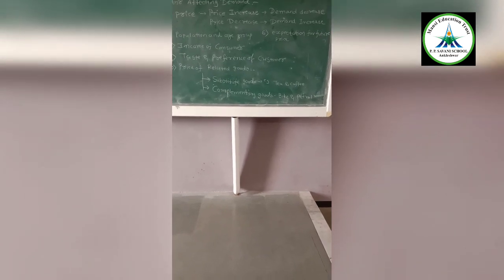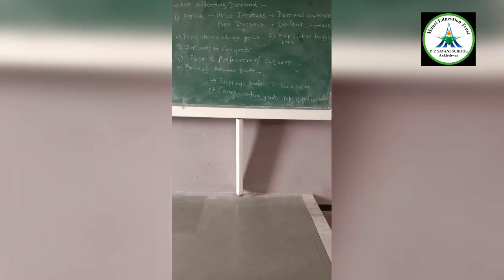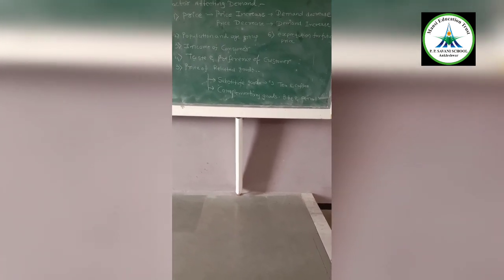Second, population and age group. Any product depends on which age group it is for. For example, the young generation, the youth, needs an internet connection and a mobile phone, so the demand for that product is high. Older people are not used to that. If we talk about people more than 60 years old, their demand is different. So population and age group matter.